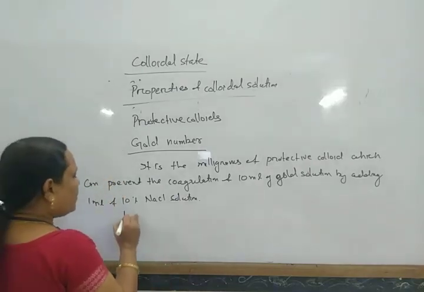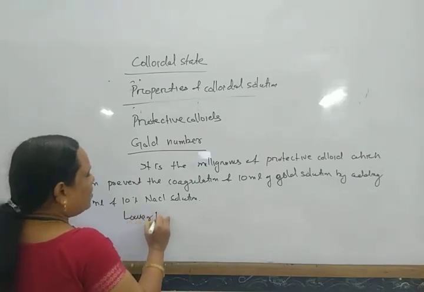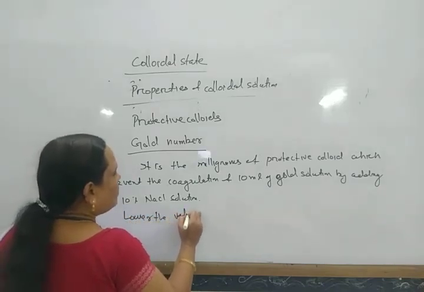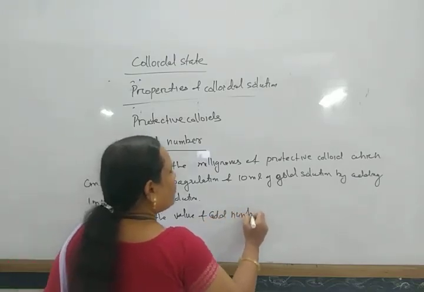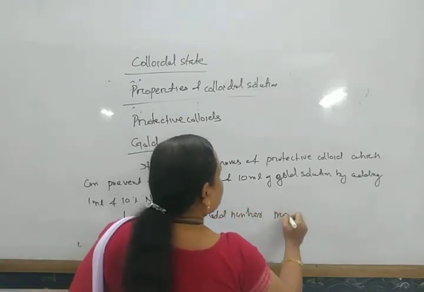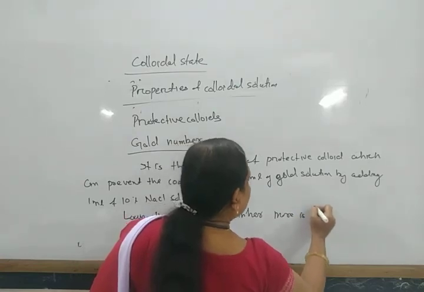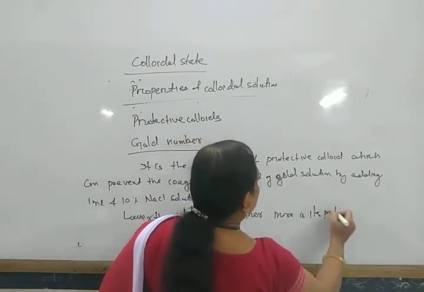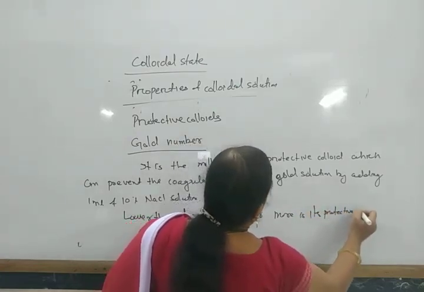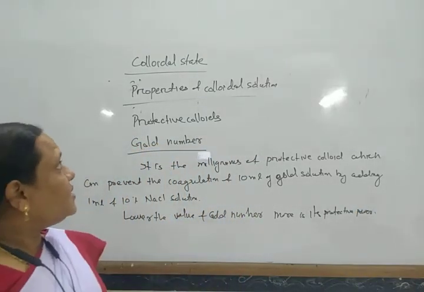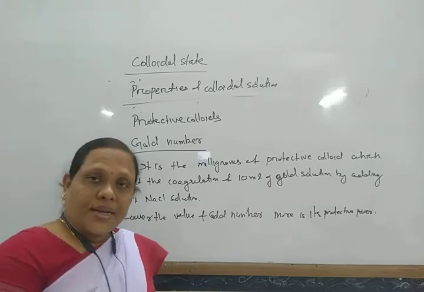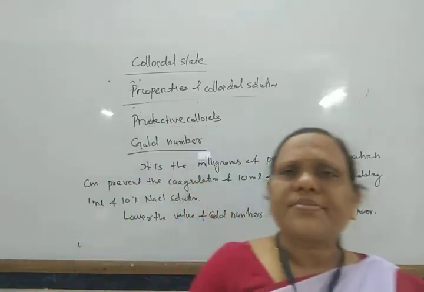So the lower the value of gold number, the more is its protective power. Okay, so this is how you can protect the colloidal system.